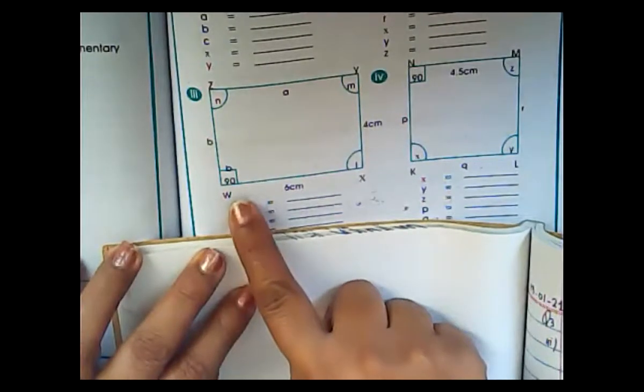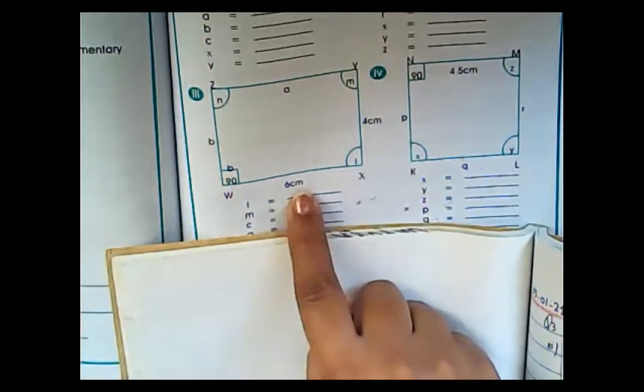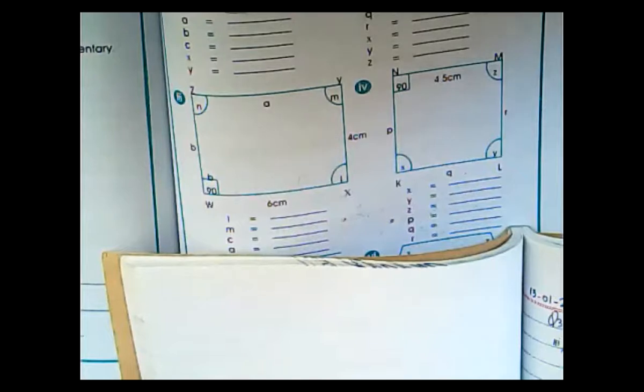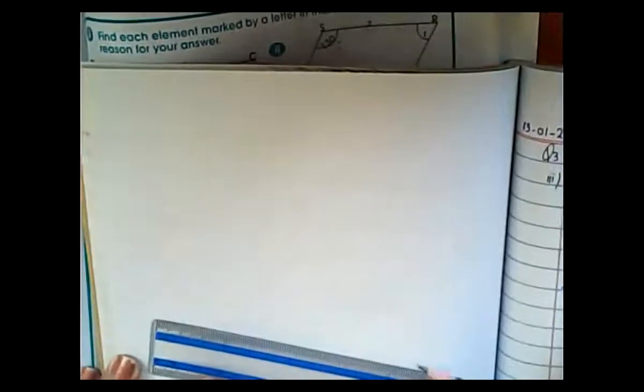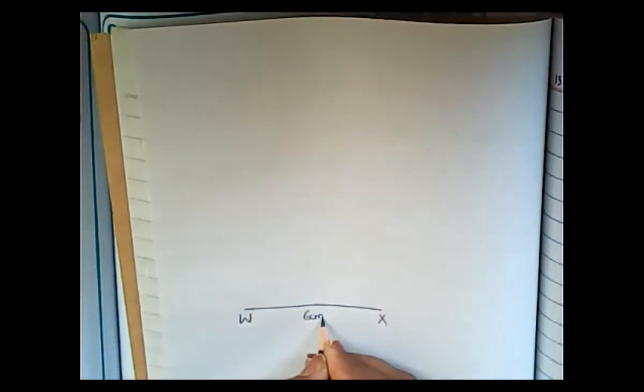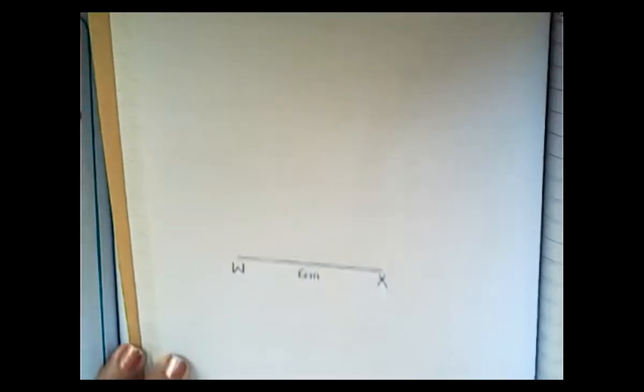Now we are going to construct this rectangle. So how will you do this? Very good, Anshik. First you will draw this line segment WX, which is equals to 6 centimeter. First, draw a line in front of this question. In front of number 3, draw a line segment of 6 centimeter from 0 till 6. Right here, this is capital W, this is capital X, and the measurement of this line segment is 6 centimeter. Everyone, please write it down.